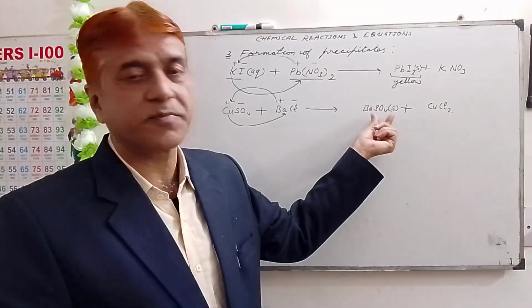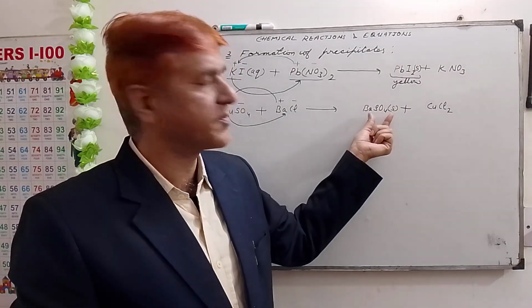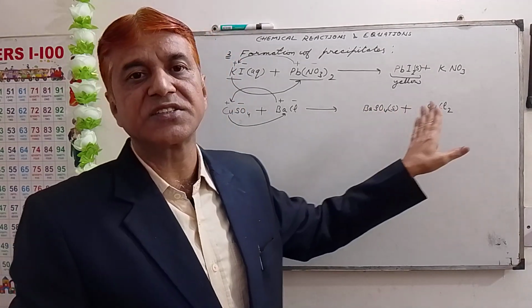These are precipitates, white precipitates. So we get a white precipitate of barium sulfate in this reaction.